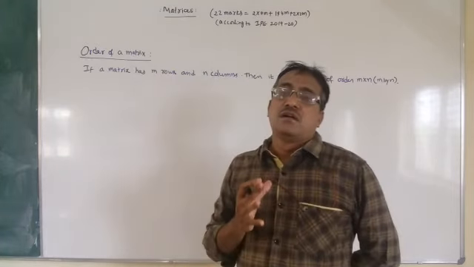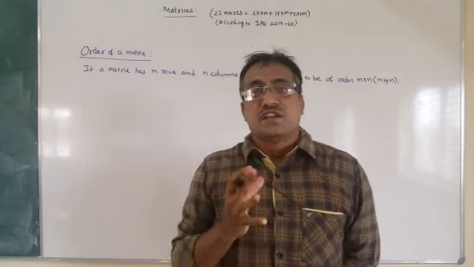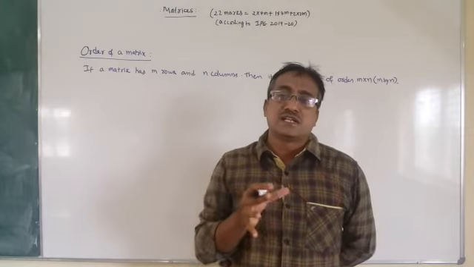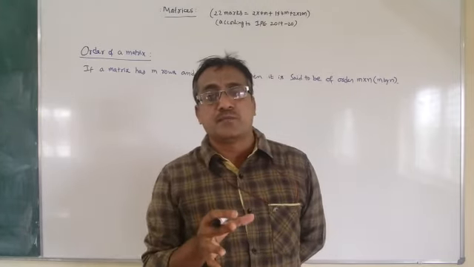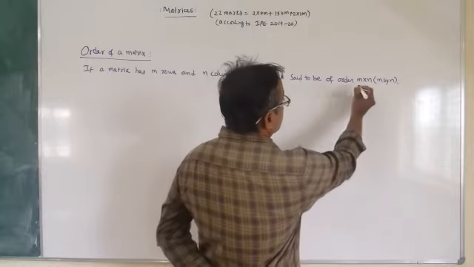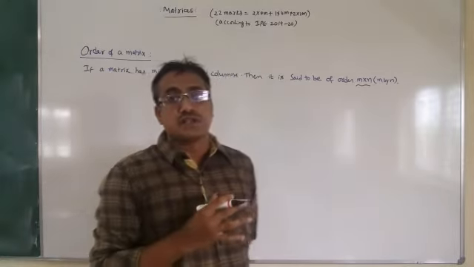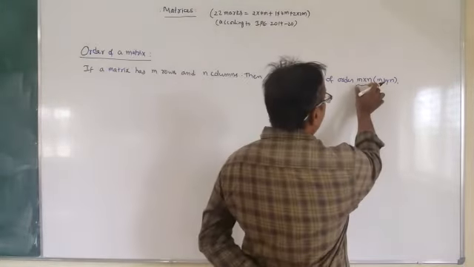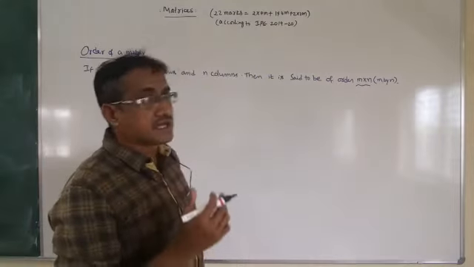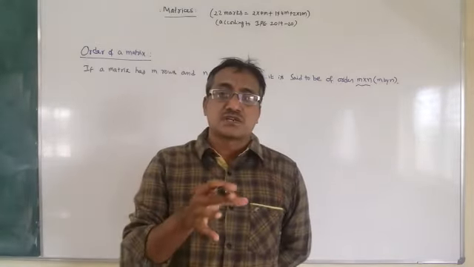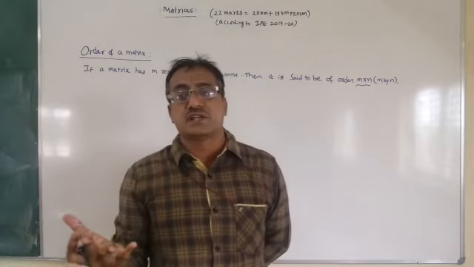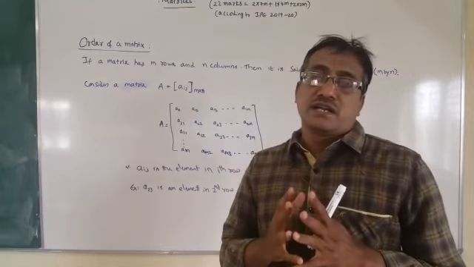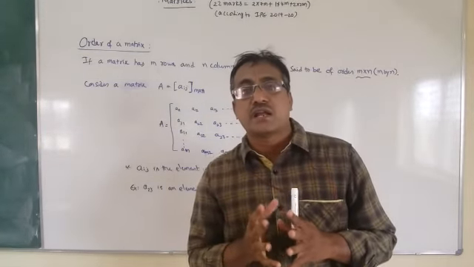Next definition, order of a matrix. If a matrix has m rows and n columns, then it is said to be of order m by n. You need to write like this. For example, if a matrix has 2 rows and 3 columns, it is said to be of order 2 by 3. Now let us consider a matrix capital A of order m by n.